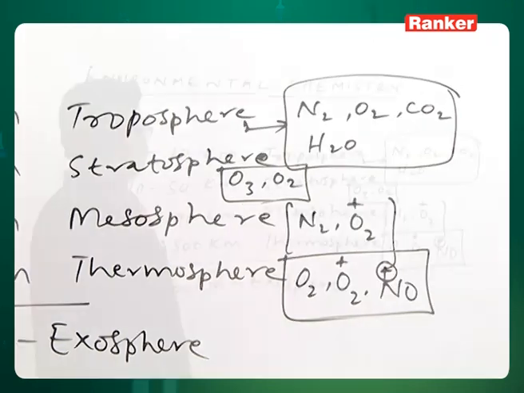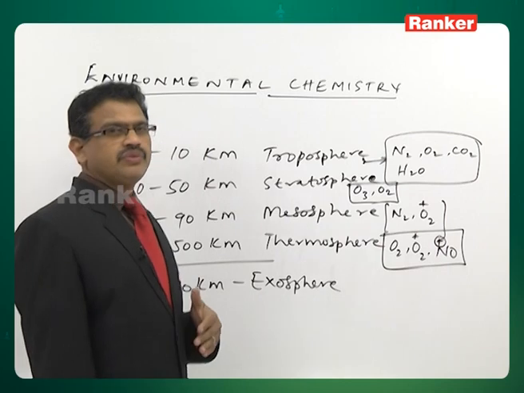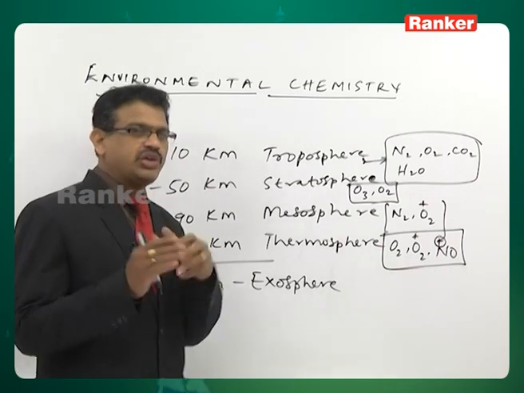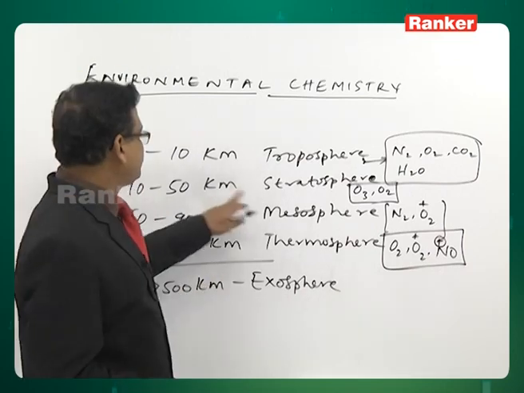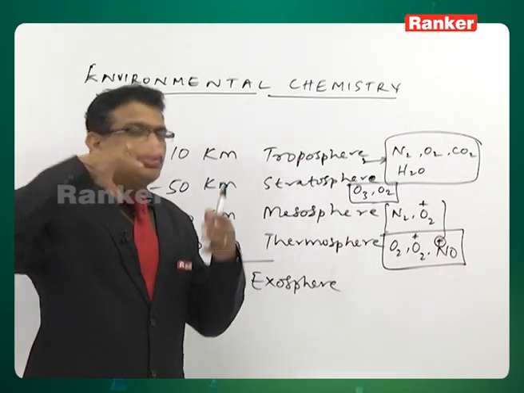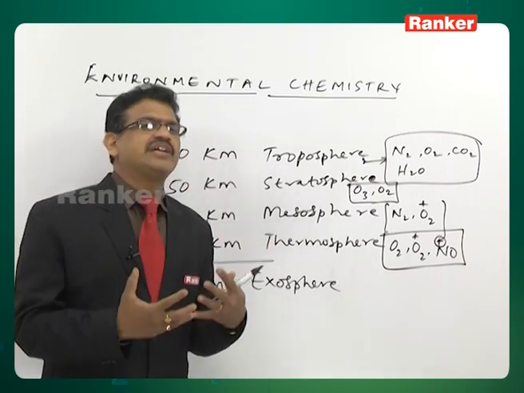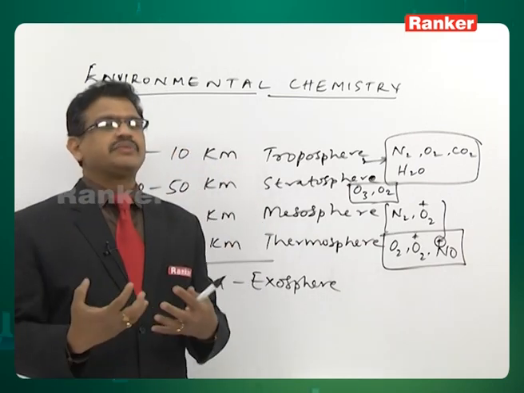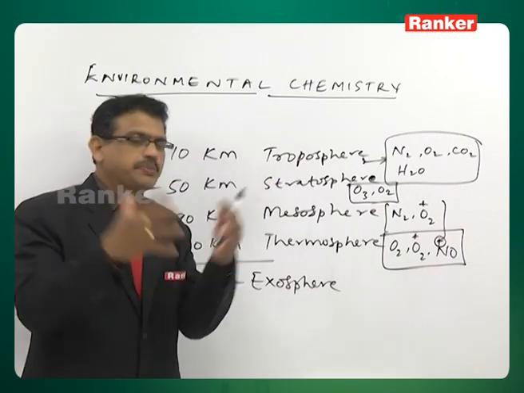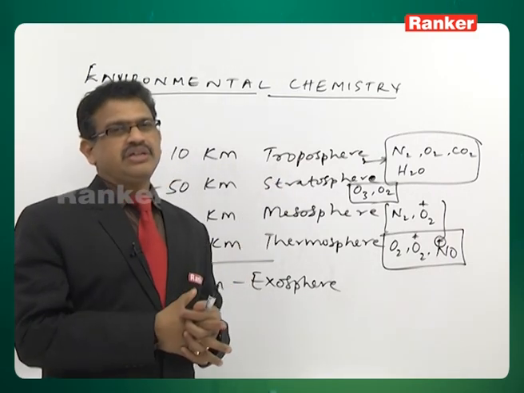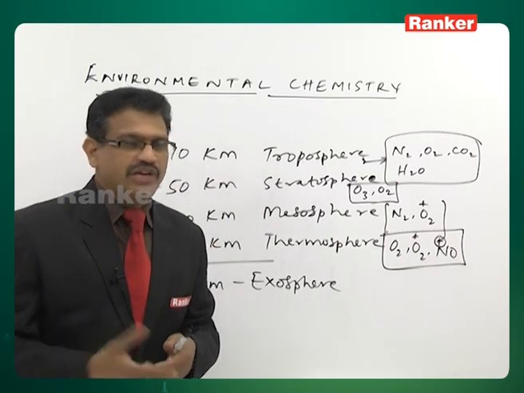Now let's move to the stratosphere. In the stratosphere, you will have the ozone layer, a solid thick ozone layer right from the 35th kilometer to the 50th kilometer. That solid thick layer is produced by nature because of absorbing sunlight. From the 35th kilometer onwards to the 50th kilometer, a thick layer is produced, that is called the ozone layer. There the oxygen absorbs UV light, sunlight, then converts into ozone by nature.